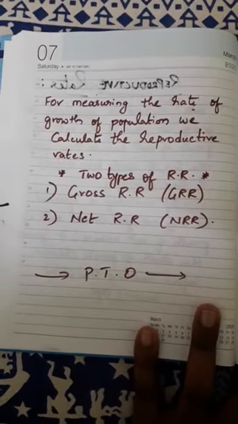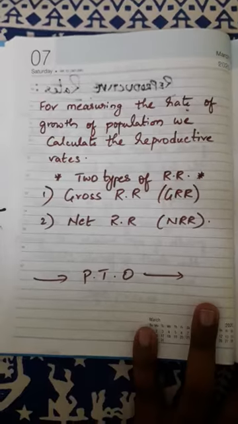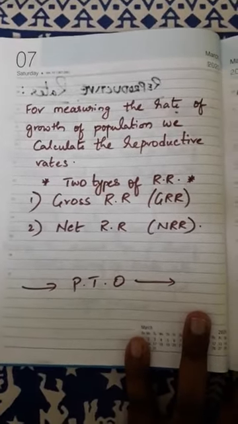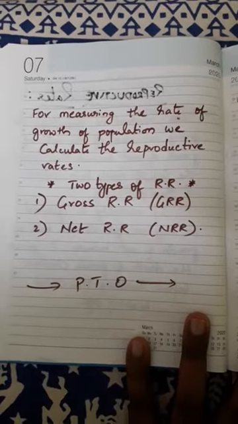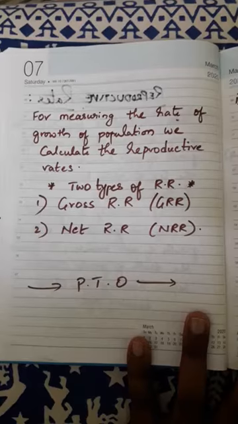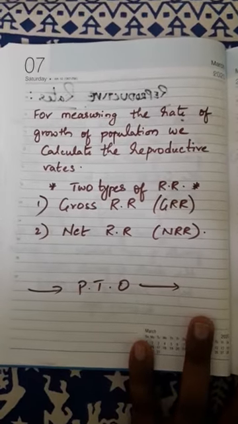Under these two assumptions, we can measure the rate of growth of population. To calculate these reproductive rates, we have two methods. Number one, gross reproductive rate. Number two, net reproductive rate. So let us see gross reproductive rate, GRR.